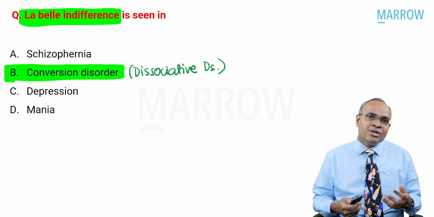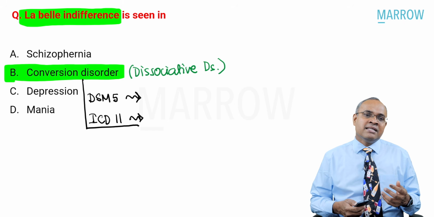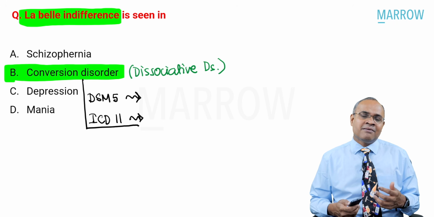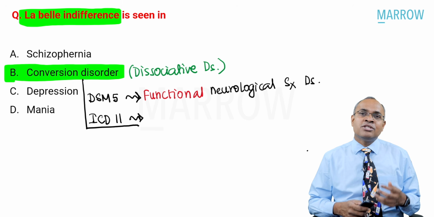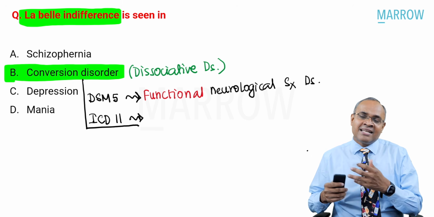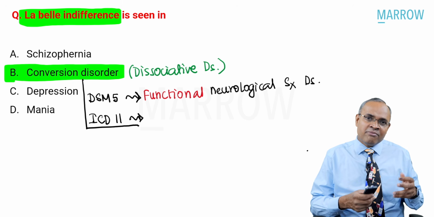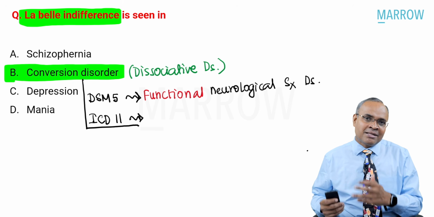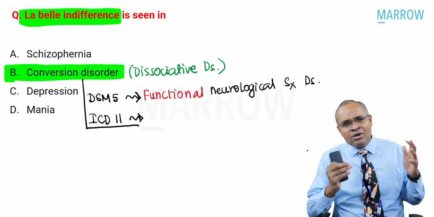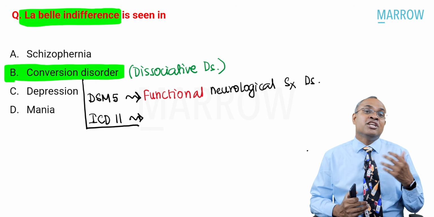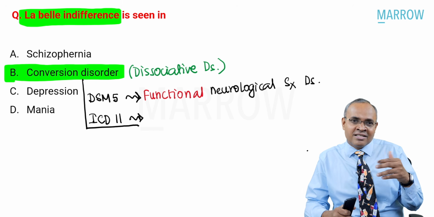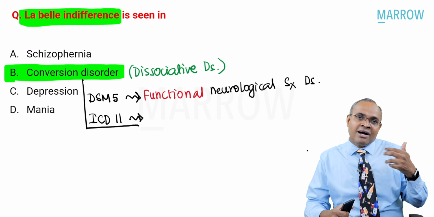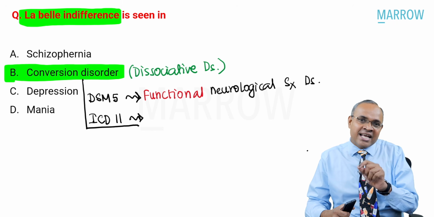Now, when you're talking about conversion disorder, please remember there are different terms used in DSM-5 and ICD-11. In DSM-5, what is the term used? Functional neurological symptom disorder. The new name for conversion disorder is functional neurological symptom disorder. What is the very, very old name for conversion disorder? Hysteria. Some of the doctors in your hospitals who are quite old and outdated, they still write hysteria as a diagnosis.